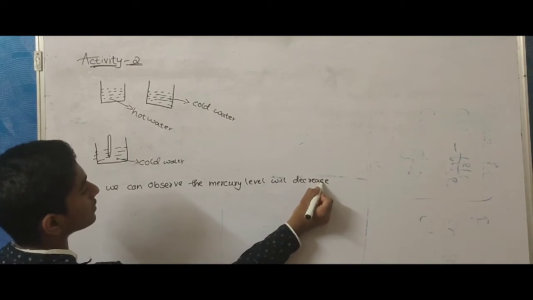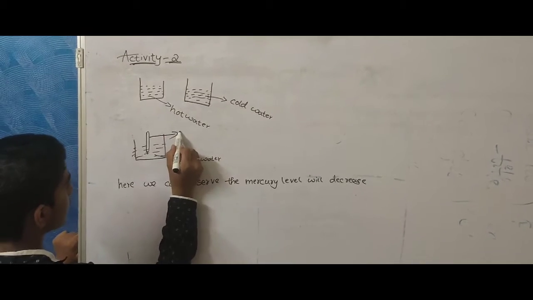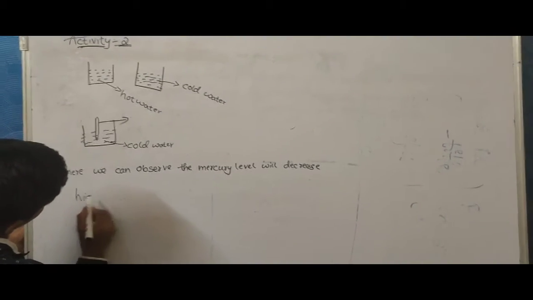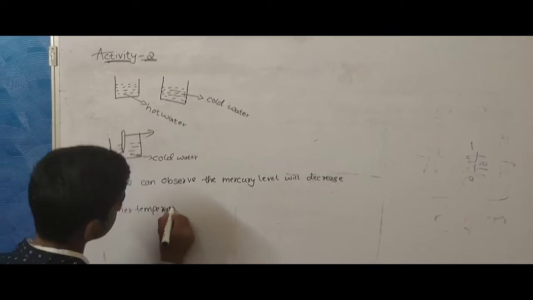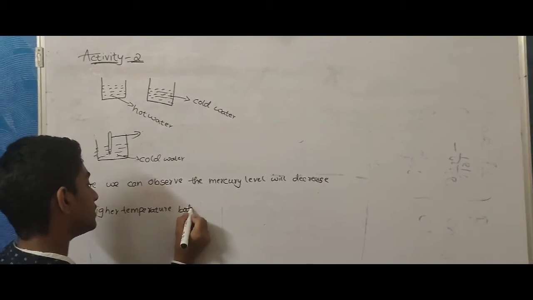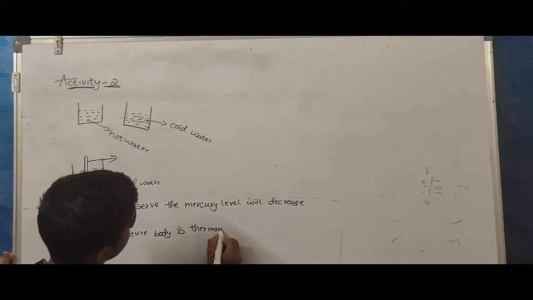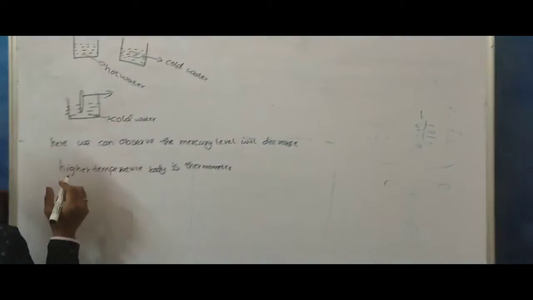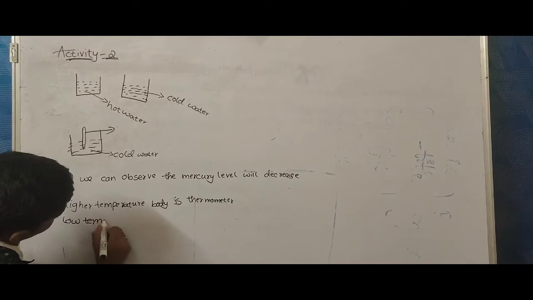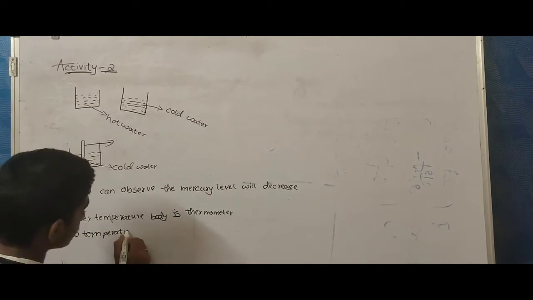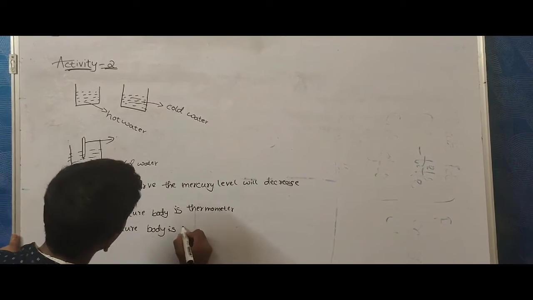Here the hotter body, higher temperature body is thermometer, and lower temperature body is cold water.